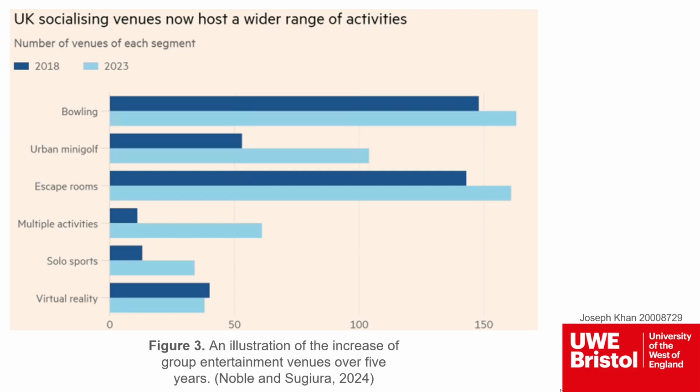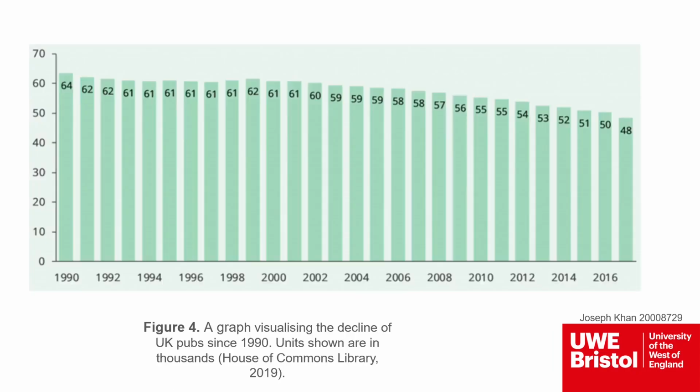In recent years, social spaces have been reshaped by the increasing presence of multiplayer gaming in social venues. Since 2018, the UK has seen a 40% increase in these types of entertainment sites, growing to nearly 600 and expected to exceed 800 by 2029. This ties in with changes to consumer habits. Notably, a decline in alcohol consumption among young adults is causing a steady decrease in the number of pubs nationwide.